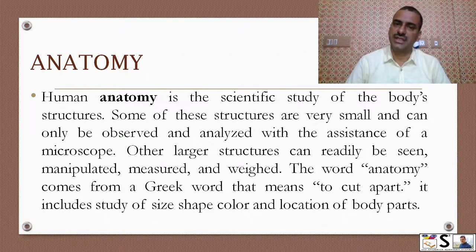First term is anatomy. Human anatomy is the scientific study of the body's structure. Some of these structures are very small and can only be observed and analyzed with the assistance of a microscope. Other larger structures can readily be seen, manipulated, measured and weighed. The word anatomy comes from the Greek word which means to cut apart. It includes the study of size, shape, color and location of body parts.